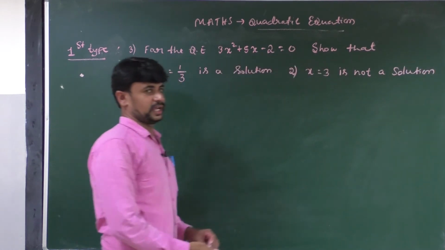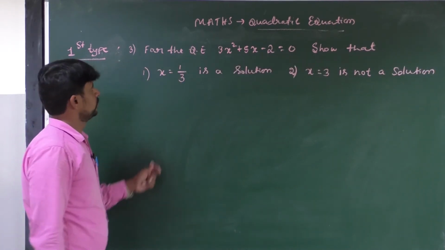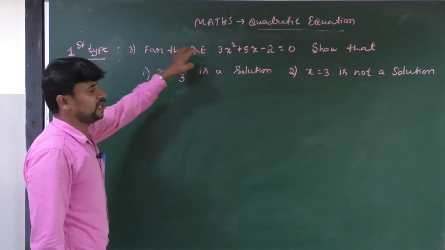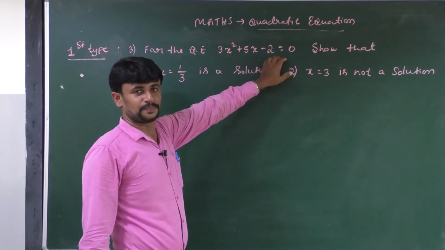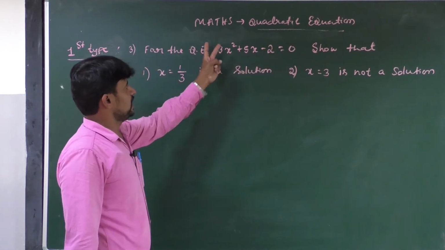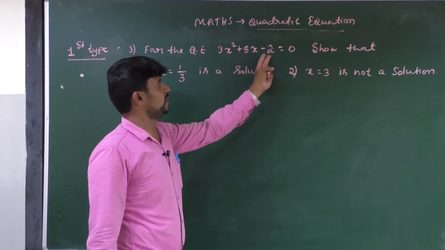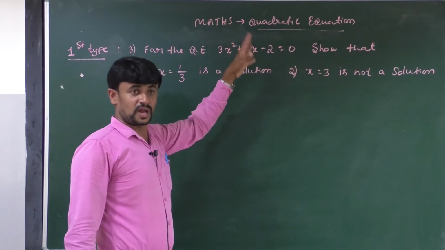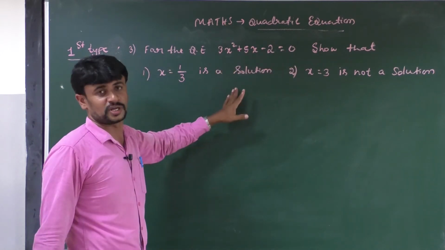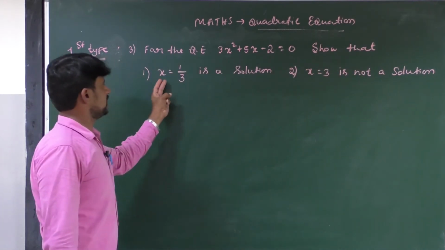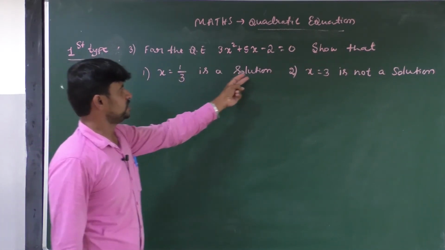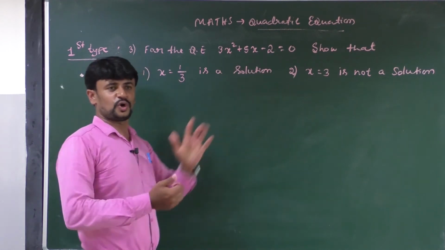All of you observe here. In this question, a quadratic equation is given. What is the quadratic equation? 3x square plus 5x minus 2 equal to 0. But you should show that x equal to 1 by 3 is a solution. How can you show?